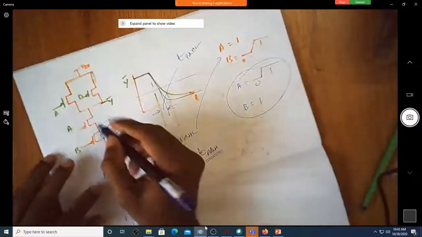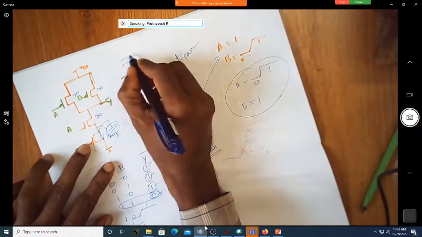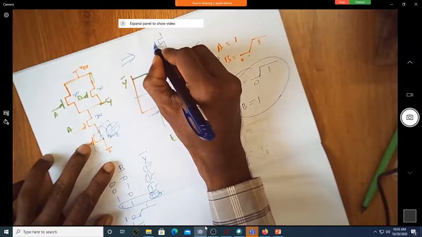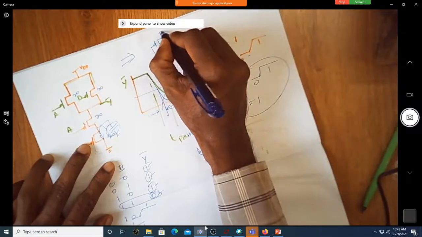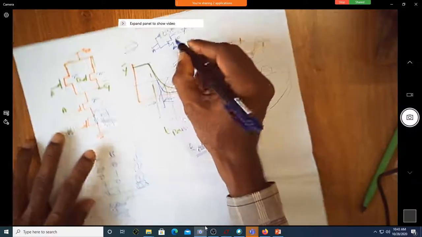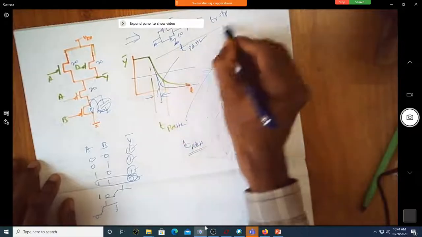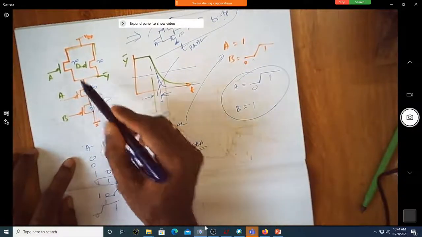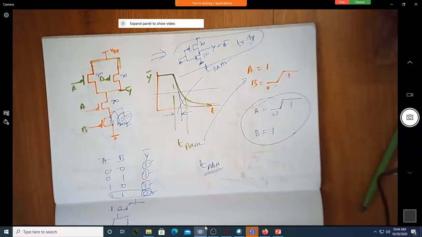Yes, sir. Assume that this is 20, 20, 20, 20. So is this equal to something like this, an inverter having 20, 10? Assume that W by L of this is 10, this is 20, to make TR equal to TP. To have the same type of TR and TP, can it be 20, 20, 20, 20? Is that correct? Sirish, are you there? Yes, sir.